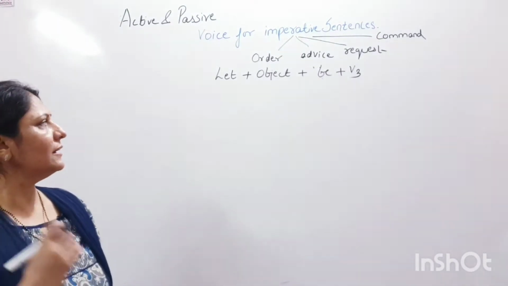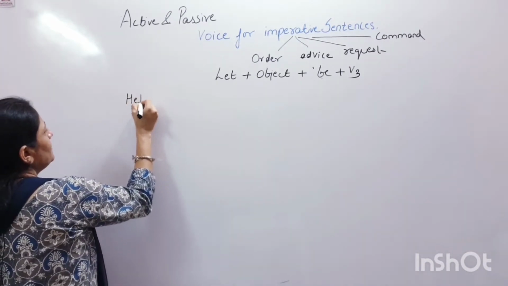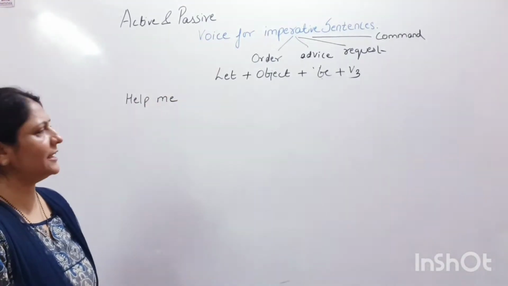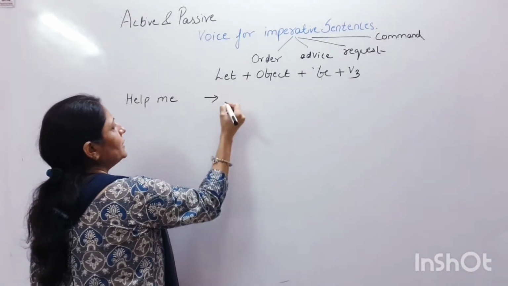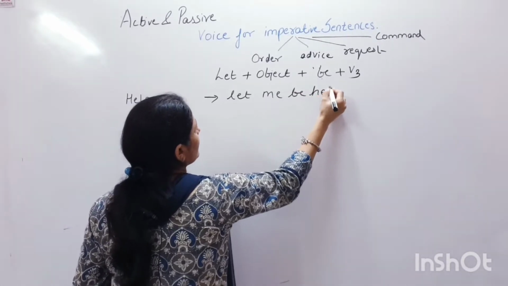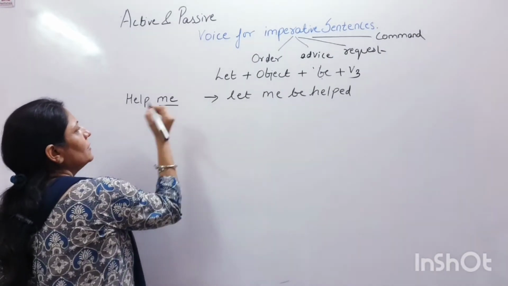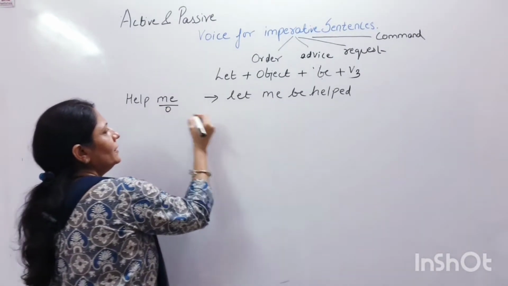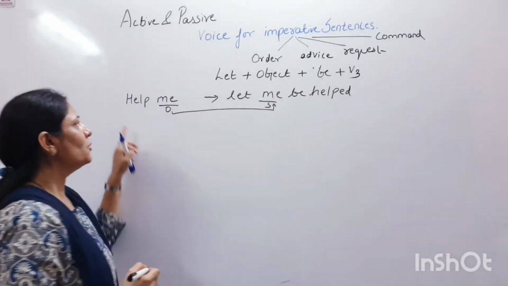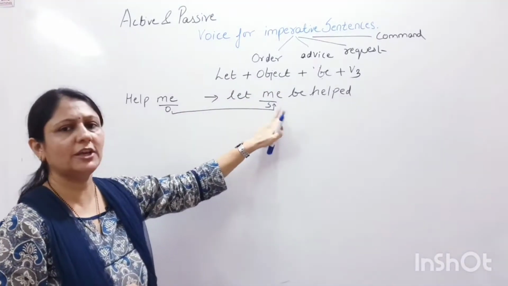To begin with, let me give you an example. Help me. If this is a request, an imperative sentence, the passive voice will be: let me be helped. Here, me was the object and it has changed into the subject, but since there was no other subject in the sentence, we have written object in the formula.